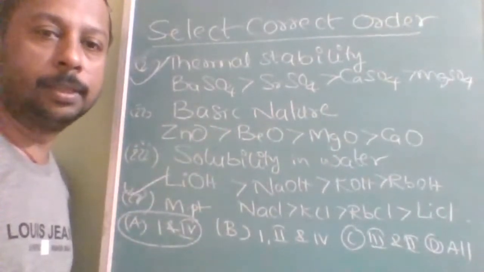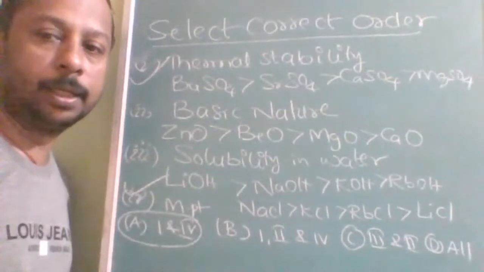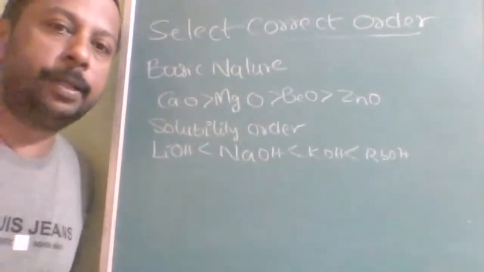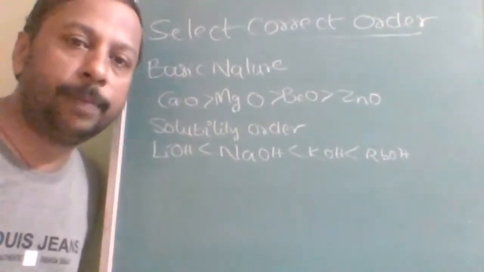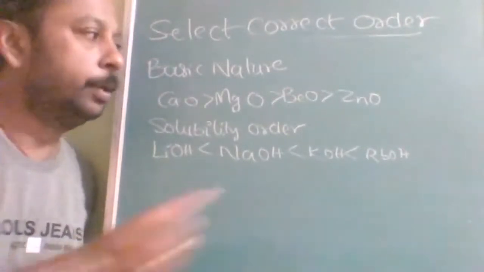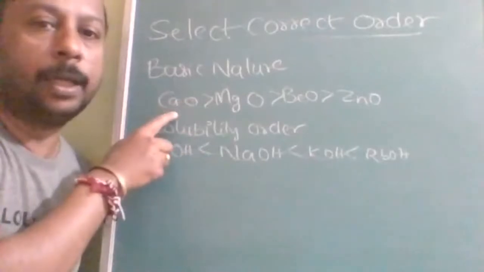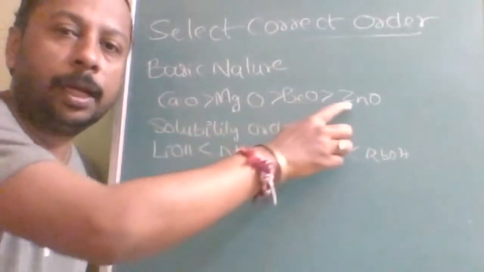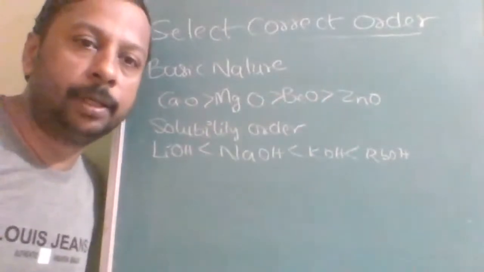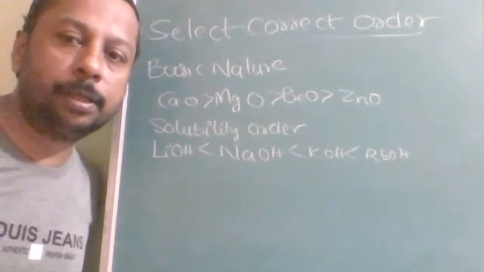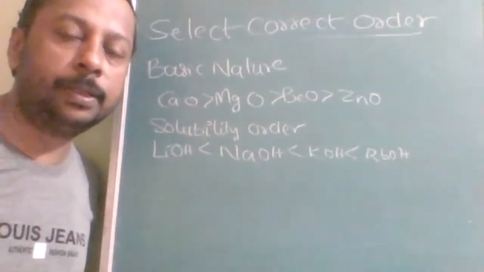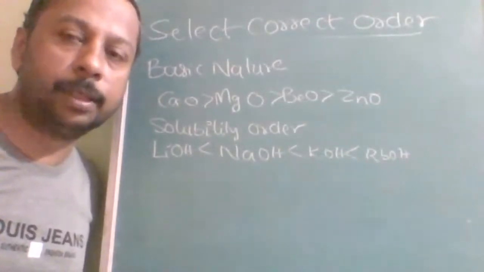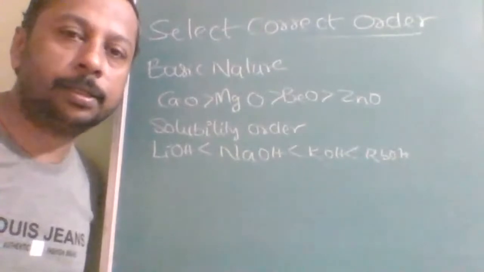For the wrong answers also I will give you the correct order. Basic nature: down the group metallic nature increases. See, beryllium, magnesium, calcium down the group. Calcium is most basic. Zinc belongs to the d-block metals, hence its oxide is the lowest. Second lowest is beryllium because it is the first element in the second group.